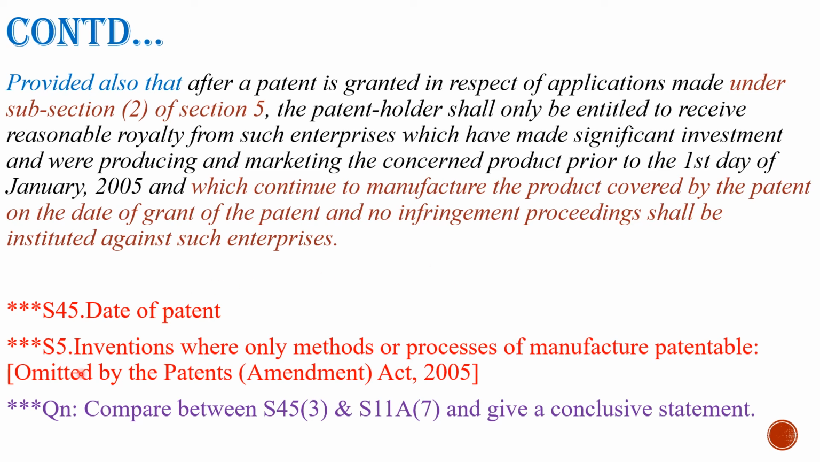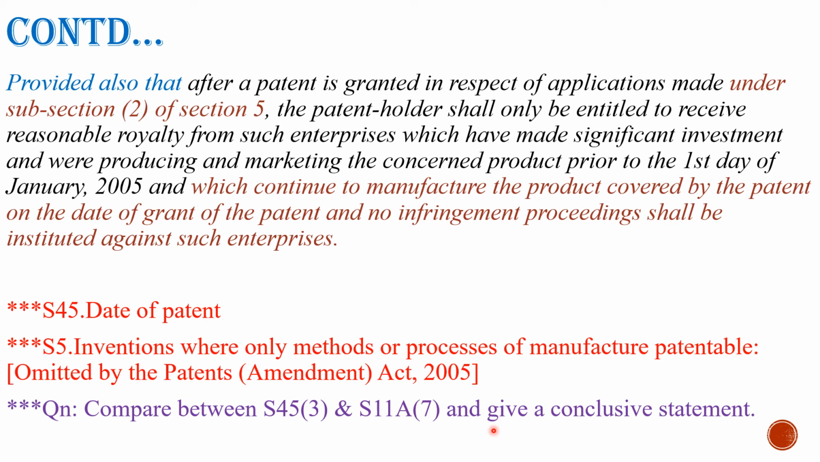The relevant section here is section 45, that is date of patent, and we have discussed here about subsection 2 of section 5. What is section 5? The title is inventions where only methods or processes of manufacture patentable. Only methods or processes, no products. For that reason it is omitted by the Patents Amendment Act 2005. That means section 5 as a whole is omitted in this Amendment Act.